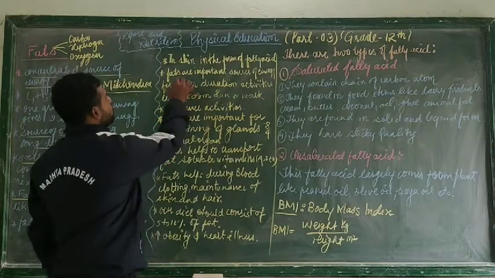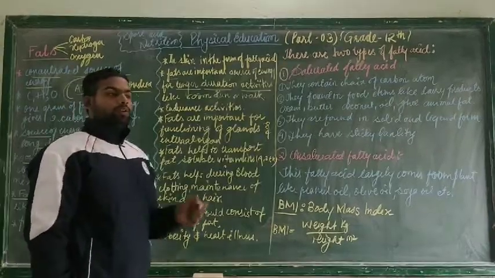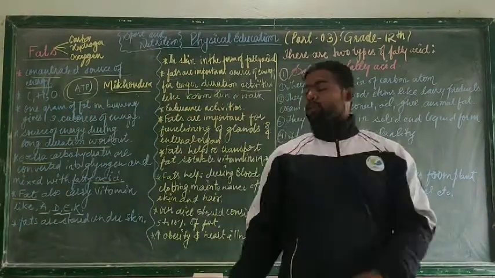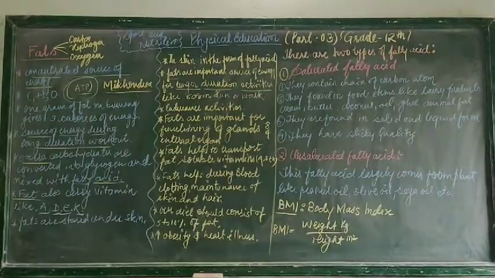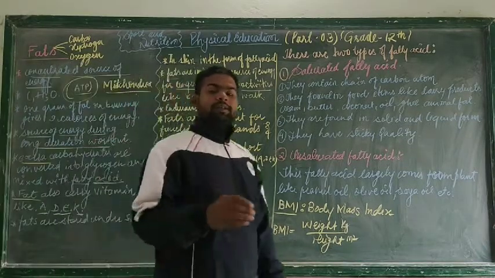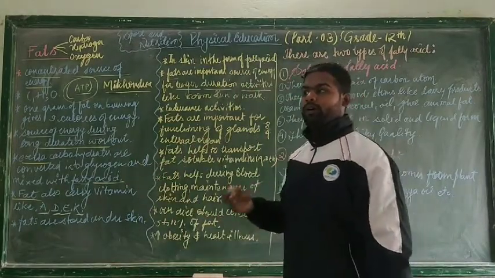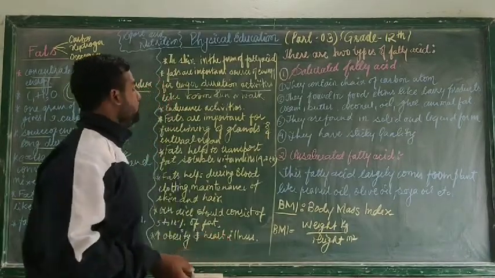Fat is an important source of energy for longer duration activities. So it is very important to have a good amount of fat in our diet so that we can perform longer duration activities. What are these activities? Like a 600-meter run, a marathon, a 1200-meter run or a 1500-meter run. These are long duration activities. When you work out in the gym for 2 to 3 hours, it is also an extensive, longer duration workout.